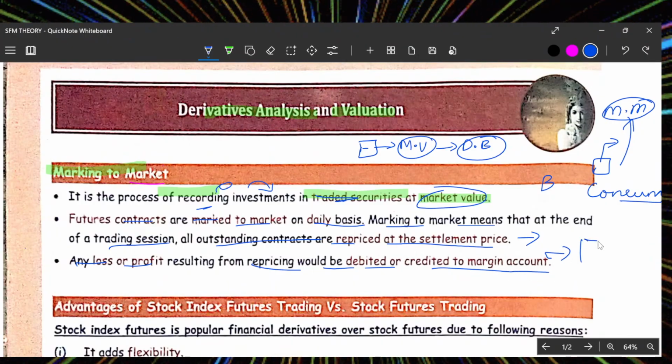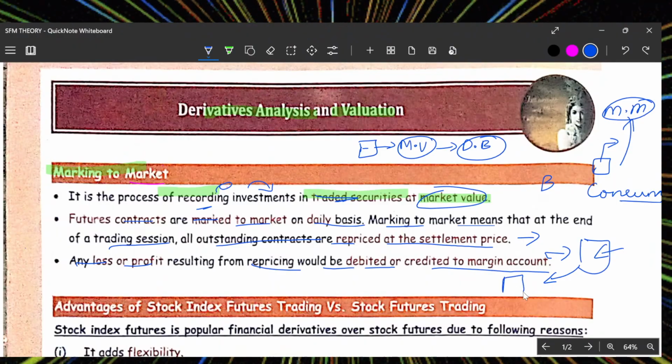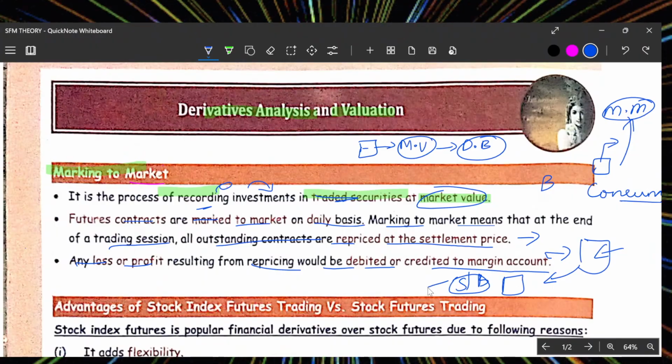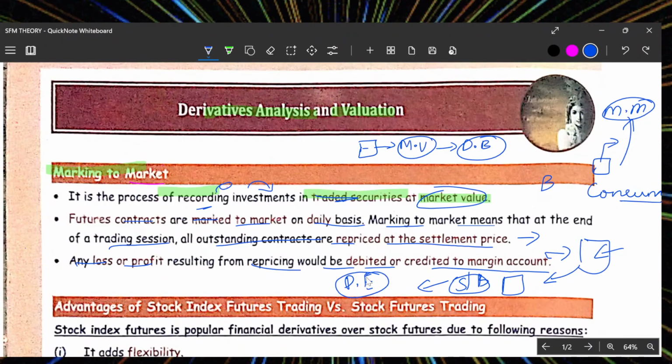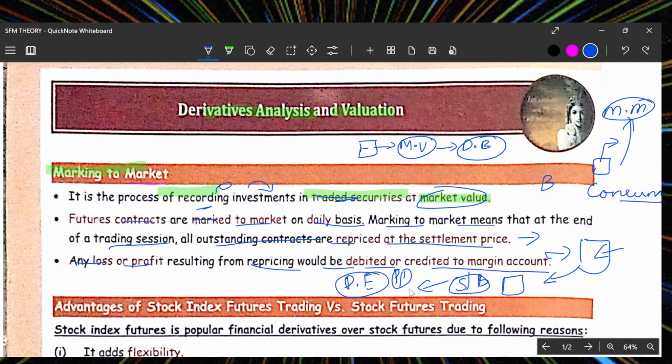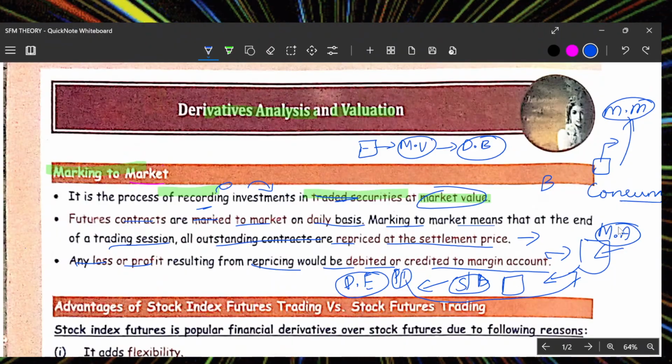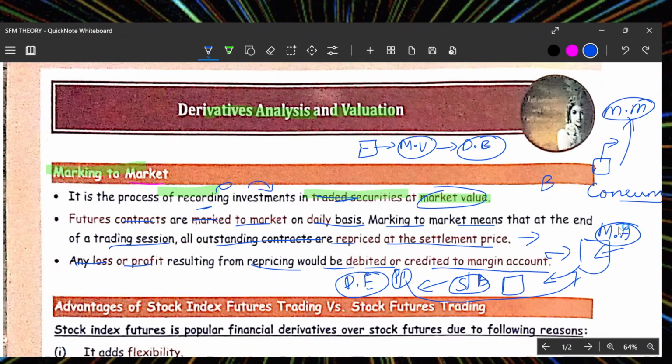What is the margin account? It is the account where you have the money. Through the money you create a contract, and through the contract you buy or sell your commodities in a public exchange. The profit and loss arising from the transaction will be debited or credited in your account. That is known as the margin account. This is how a derivative transaction works.